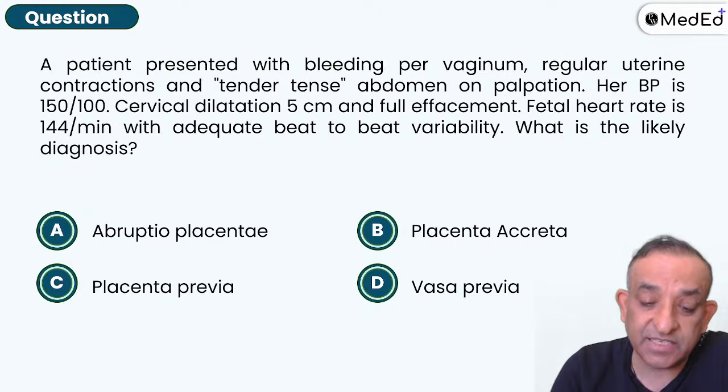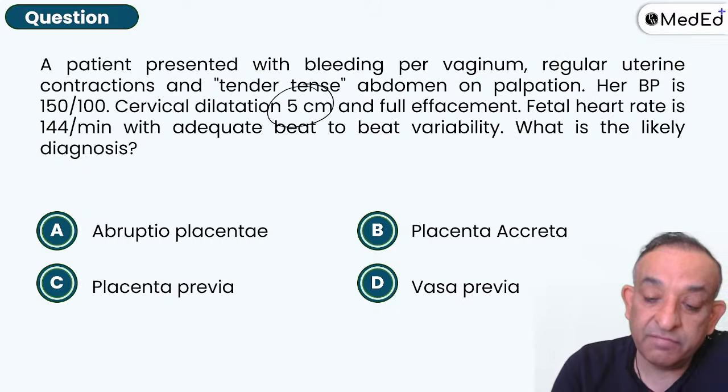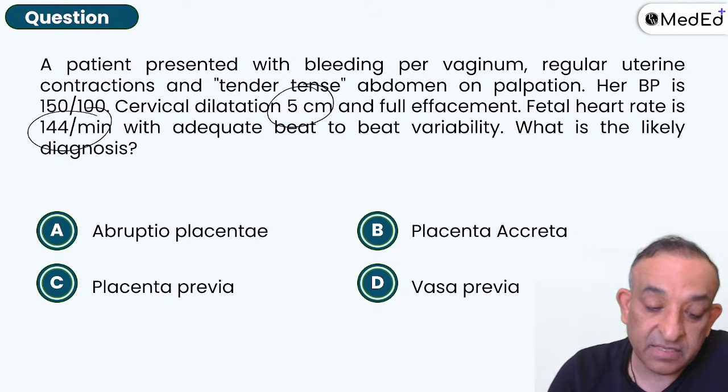A patient presented with bleeding per vaginum, regular uterine contractions, a tense, tender abdomen on palpation. Blood pressure is high, 150 by 100, cervical dilatation of 5 centimeters with full effacement. Fetal heart rate is 144 per minute. What is the likely diagnosis?